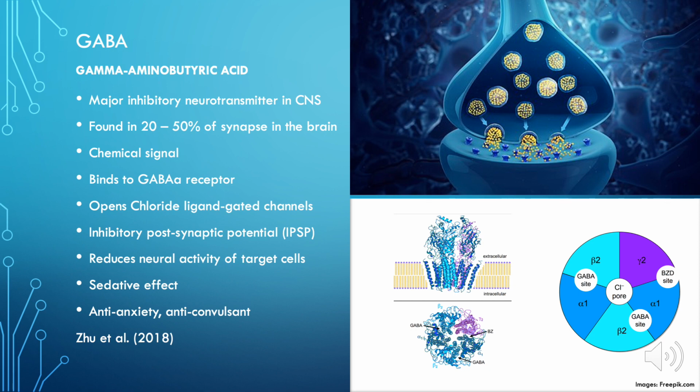We can think of GABA's inhibitory message as a stop sign in the body because it reduces the activity of our cells. Knowing this, you can imagine that if the body's production of GABA was high, there would be a tendency to feel very sleepy and unmotivated. And if GABA was low, a high anxiety state would be experienced. So let's take a closer look at how this neurotransmitter interacts to cause an inhibitory response of a cell.